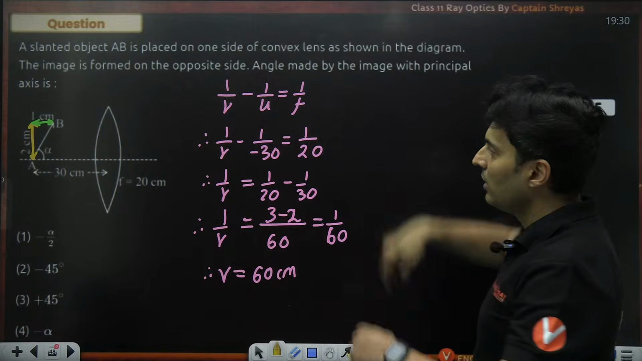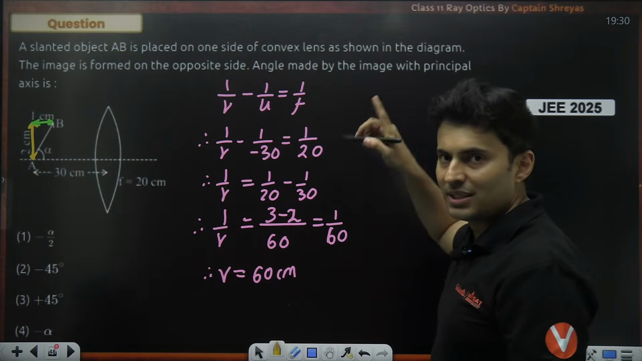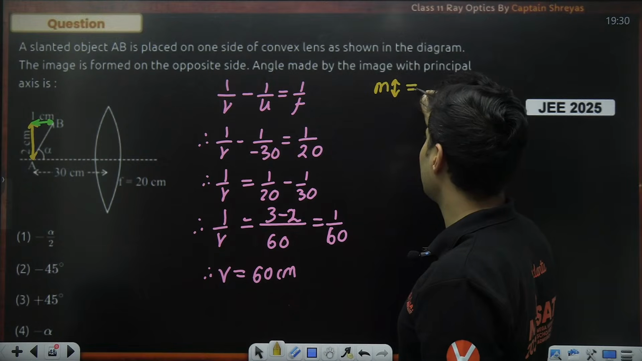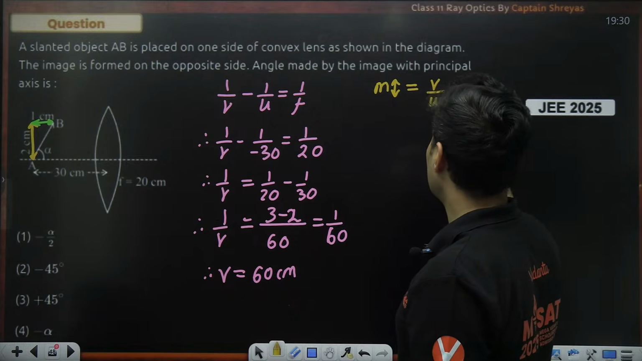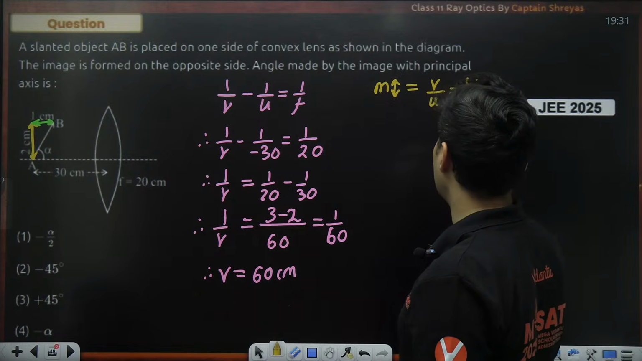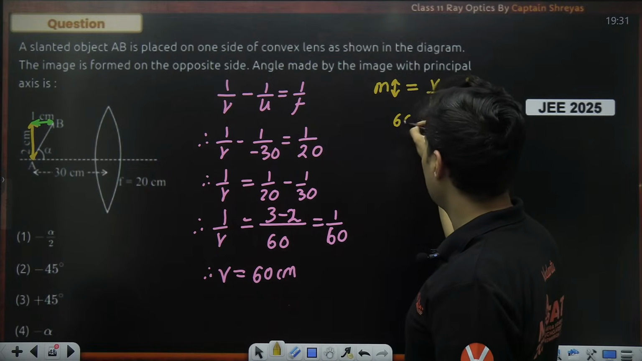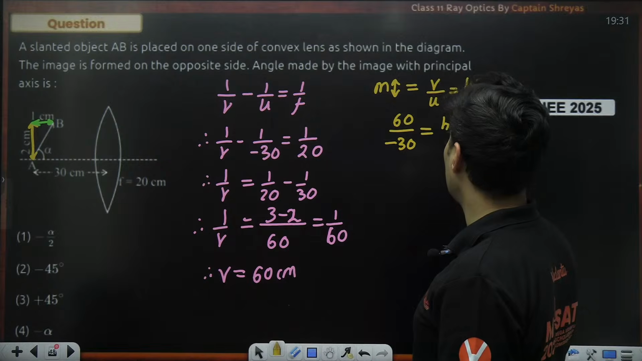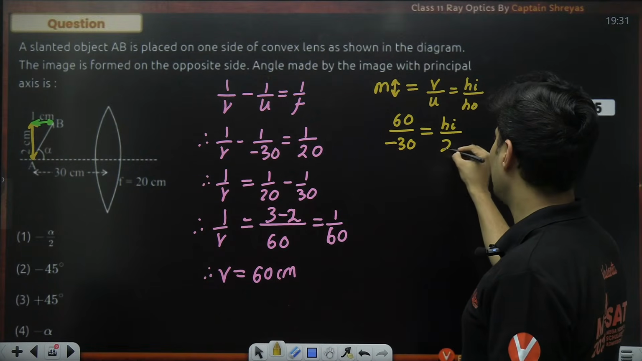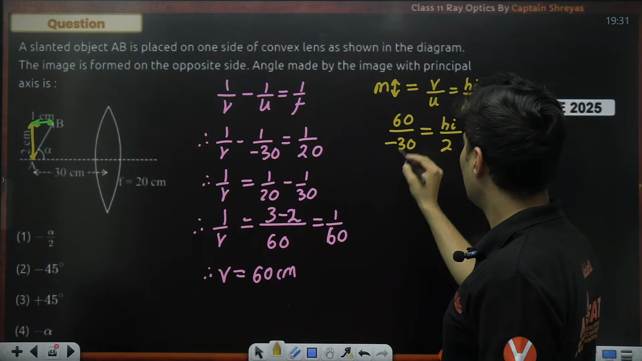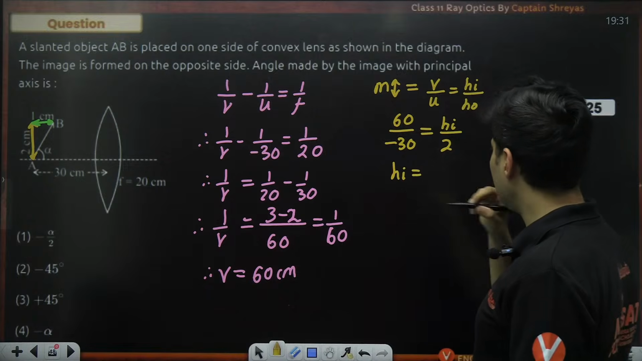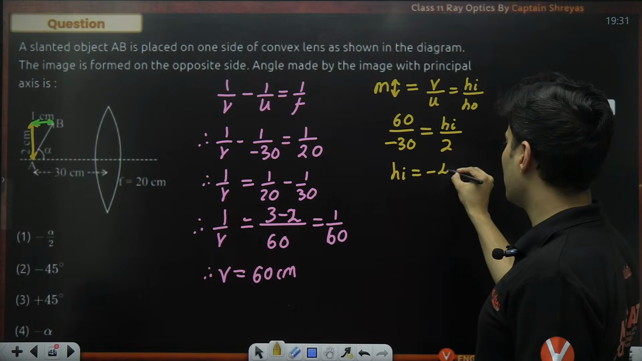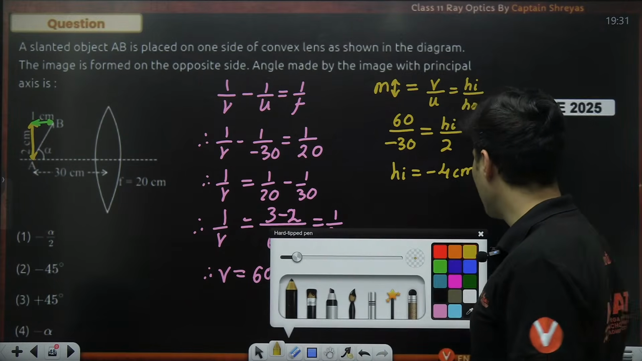Now let's look about lateral or transverse magnification. So this magnification height wise is v by u, which is height of image by height of object. So v is 60, u is minus 30. Height of the image I do not know. Height of the object was 2 centimeters. So this height of the image will become 60 by 30 is 2, 2 2s are 4, so minus 4 centimeters. Keep that on the sidelines.